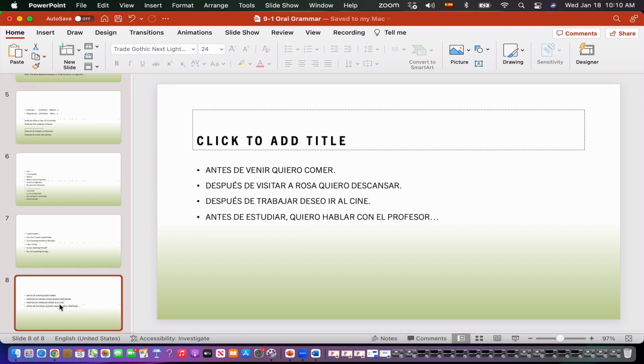And then the last group is antes de venir quiero comer. Remember, antes de venir means before coming, I want to eat. So you see in this case we have antes de venir. This verb has to be infinitive because it's after a preposition. And then this new sentence is I want to eat.